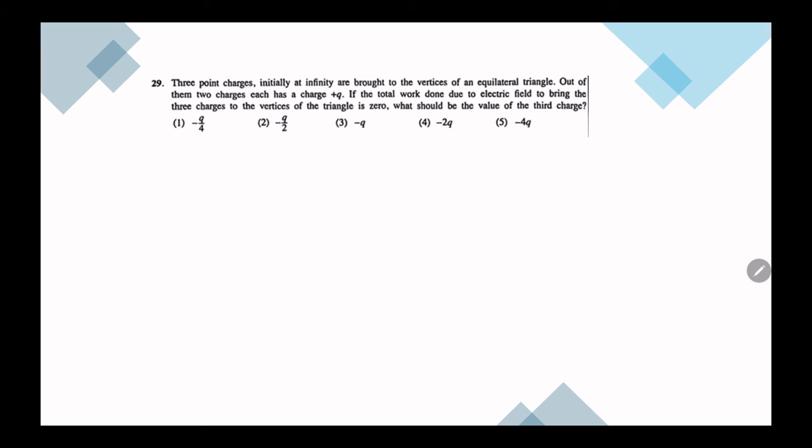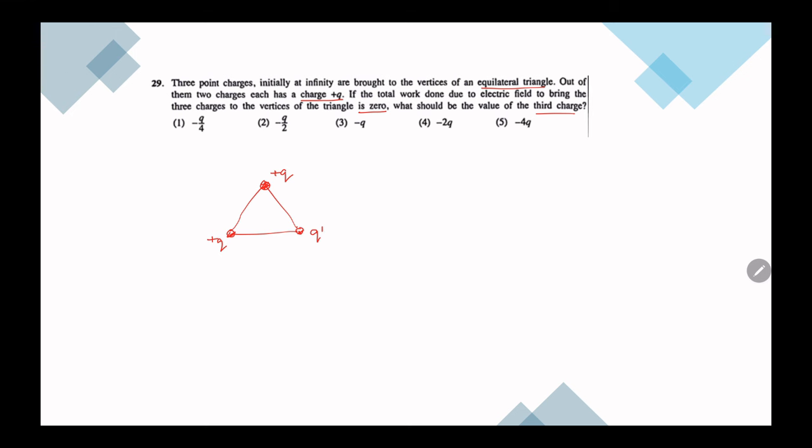We have 3 point charges that are brought to vertices of an equilateral triangle. Out of them, 2 charges have plus q. Total work done to bring the charges to the vertices is 0. What should be the value of the third charge? Okay, now we have 3 charges on the vertices of an equilateral triangle. Both of them have charge plus q. One of the charges is unknown, q dash.